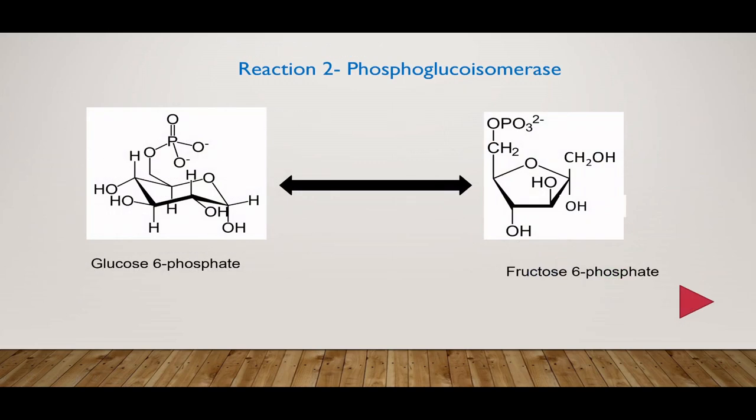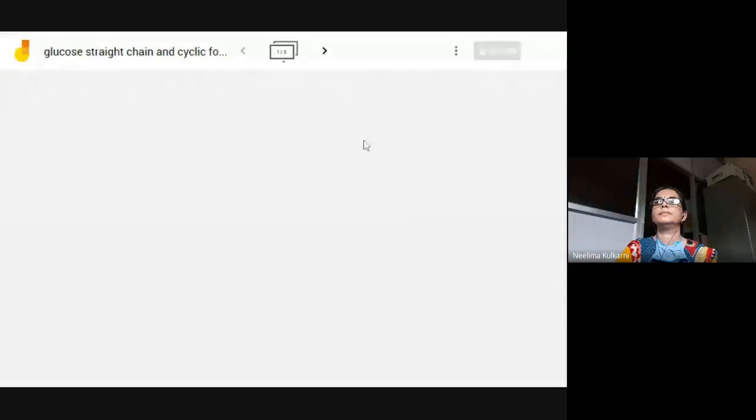The second reaction in the glycolytic pathway is the conversion of glucose 6 phosphate to fructose 6 phosphate. Glucose is an aldose, that is, at the first position in the straight chain structure you can see an aldehyde group, whereas fructose is a ketose which has a ketonic group at the second position in the linear form.